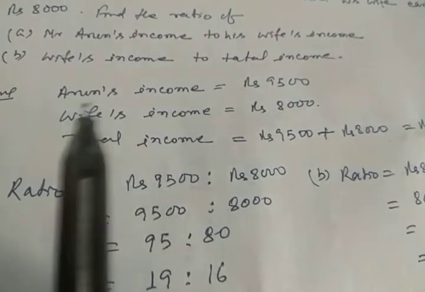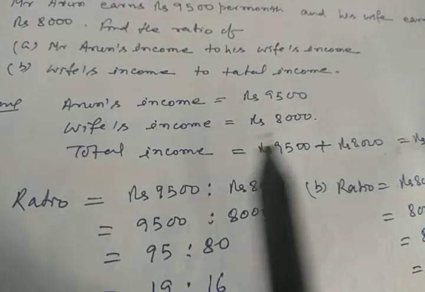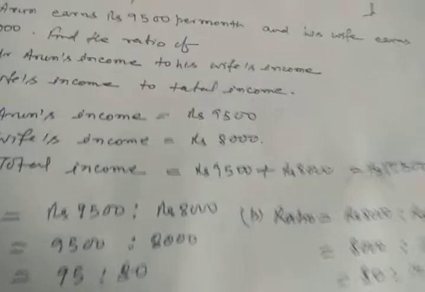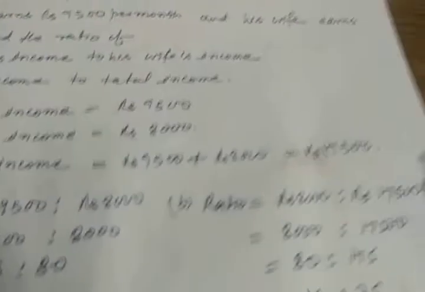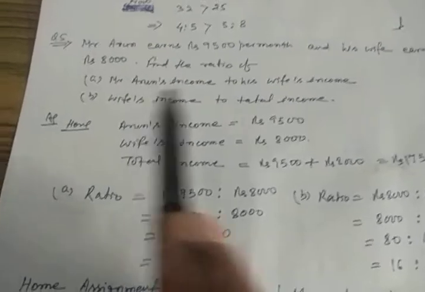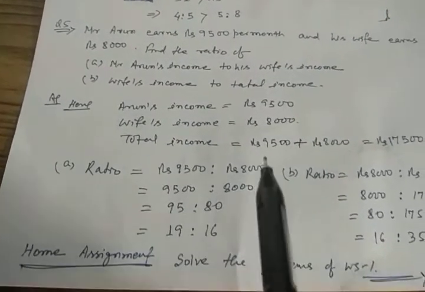So at first we calculate Arun's income. Now it is the wife's income. So the total income, take the totals, that is 17,500. Now you can take the ratio. What is the question? Arun's income to wife's income. So at first you write down Arun's income and then his wife's income.